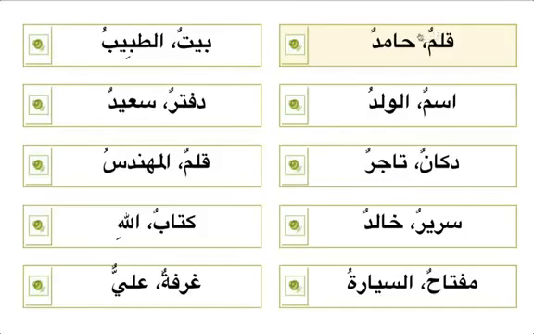The double dhamma will change into a single dhamma and Hamidun will change into Hamidin. So we know that we are talking about the pen of Hamid. Qalamu Hamidin. Say Baytun and At-Tabibu. Tabibu means doctor. So we are saying house of the doctor. How do we say Baytu? Baytut Tabibi. This is a huruf shams, so it gets a shadda. It's Baytut Tabibi, not Tabibu, Tabibi.